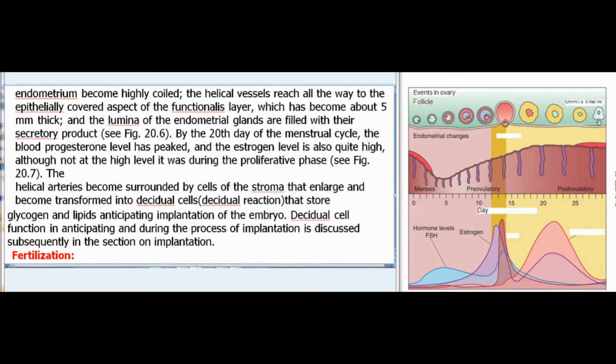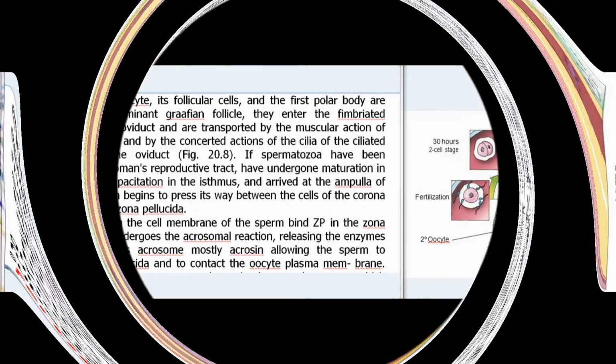By the 20th day of the menstrual cycle, the blood progesterone level has peaked, and the estrogen level is also quite high, although not at the high level it was during the proliferative phase, see Fig 20.7. The helical arteries become surrounded by cells of the stroma that enlarge and become transformed into decidual cells, decidual reaction, that store glycogen and lipids anticipating implantation of the embryo. Decidual cell function in anticipating and during the process of implantation is discussed subsequently in the section on implantation.